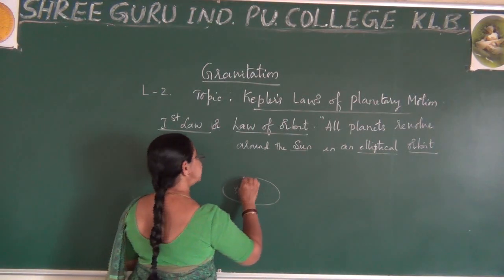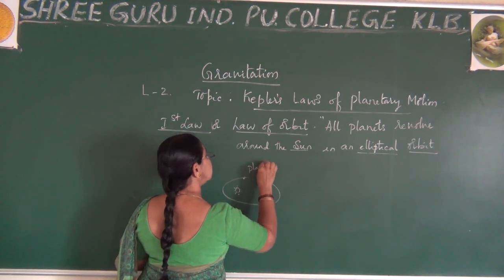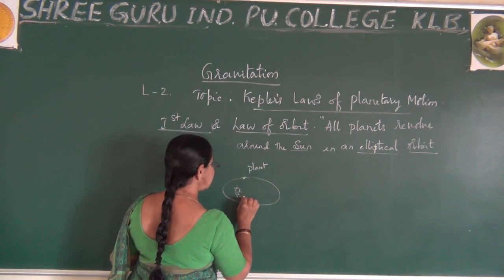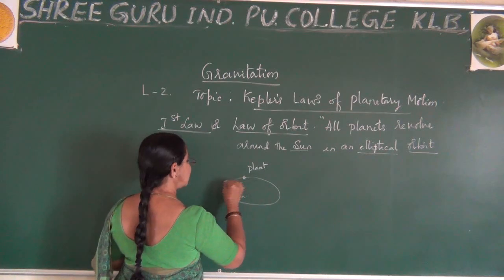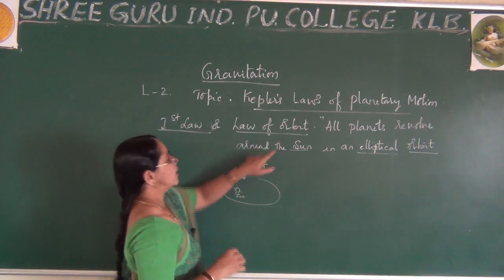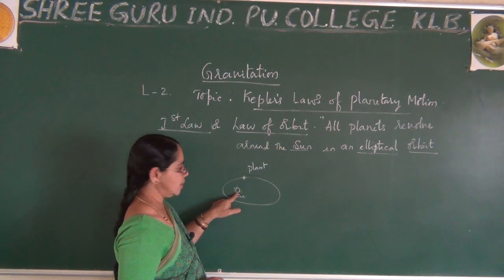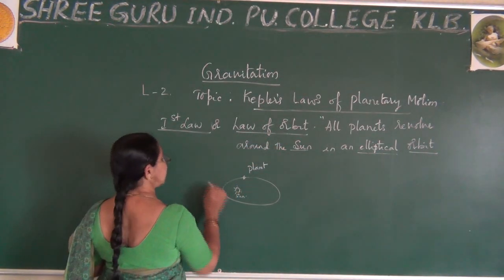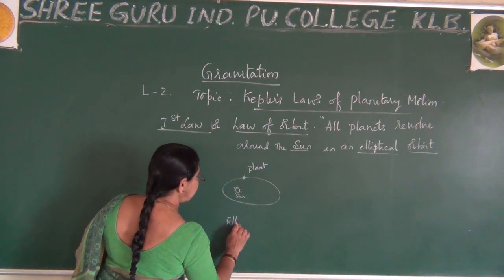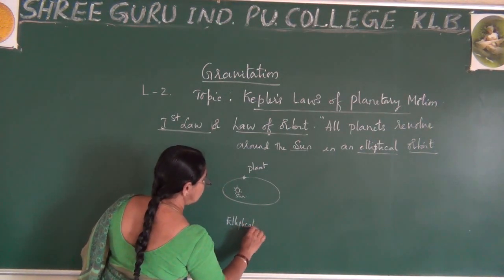Our planet is revolving around the sun, which explains the law of orbit. Here the sun is at one of the foci. This is forming an elliptical orbit.